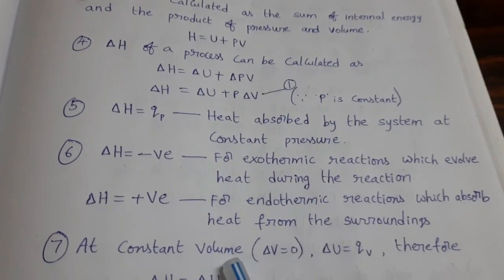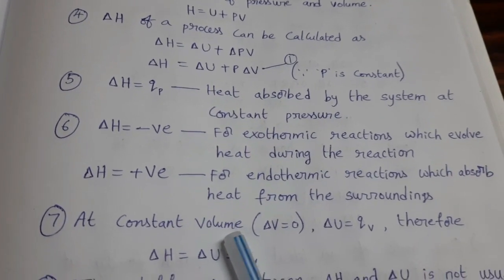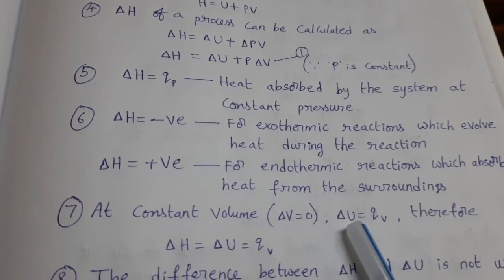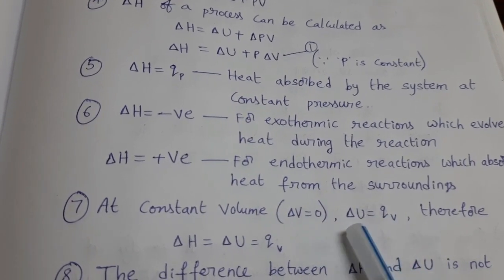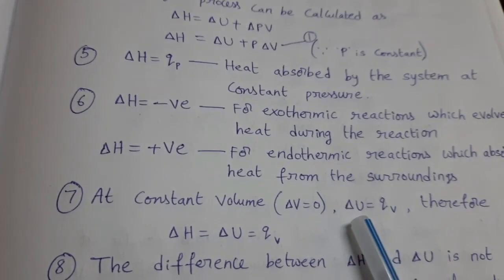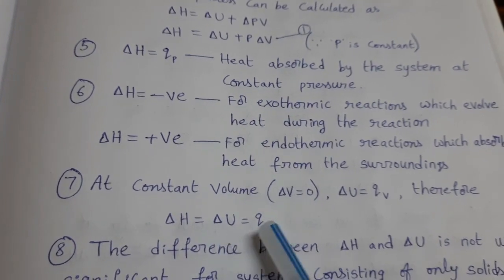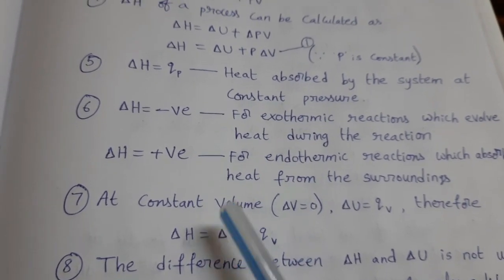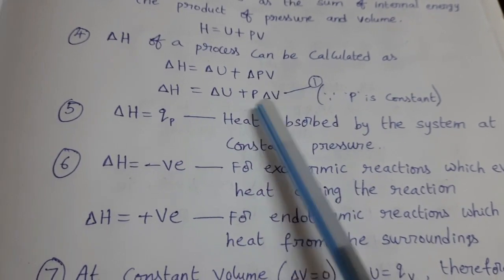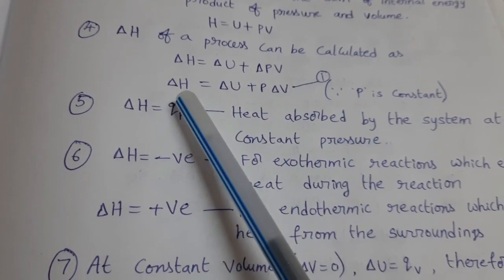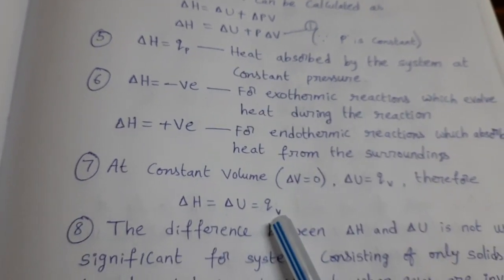Next, at constant volume, that means delta V equal to 0, delta U equal to Qv. Delta U means change in internal energy. Heat absorbed by the system at constant volume is equal to change in internal energy. Therefore delta H equal to delta U, that equal to Qv. Actually delta H formula is this one. Here constant volume means this term becomes 0. Then what is the remaining? Delta H equal to delta U, that equal to Qv.